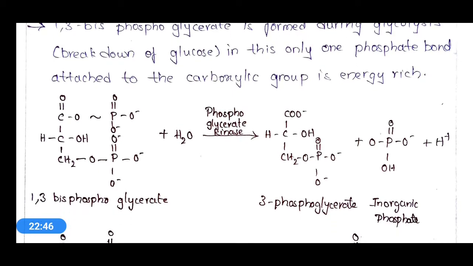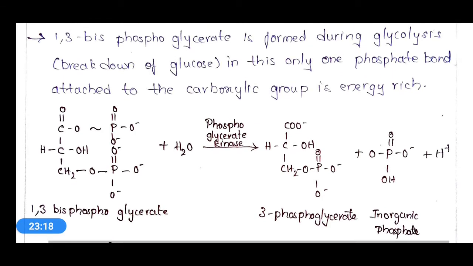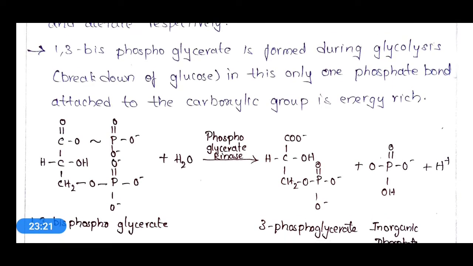See the reaction here. 1,3-bisphosphoglycerate will react with a water molecule in the presence of the enzyme phosphoglycerate kinase, and it will form 3-phosphoglycerate, and an inorganic phosphate is released. Okay, and along with that one hydrogen ion is also released. 1,3-bisphosphoglycerate is formed during glycolysis, or breakdown of glucose. In this, only one phosphate bond attached to the carboxyl group is energy rich.